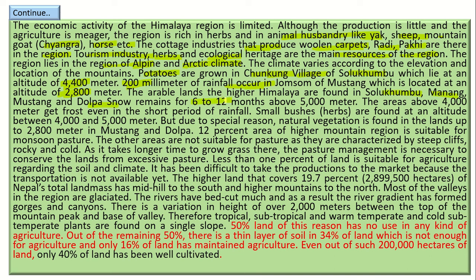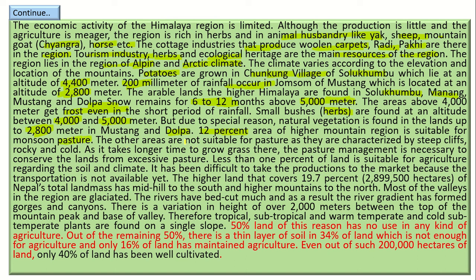Snow remains for 6 to 12 months above 5000 meters. The area above 4,000 meters gets frost even in the short period of the rainfall. Small bushes, that is herbs, are found in the altitude between 4,000 to 8,000 meters. But due to a special reason, natural vegetation is found in the land up to 2,800 meters in Mustang and Dolpa. 12% of the area of the higher mountain region is suitable for monsoon pasture.